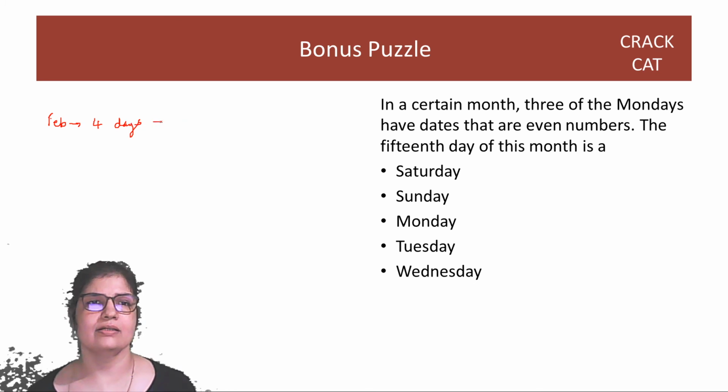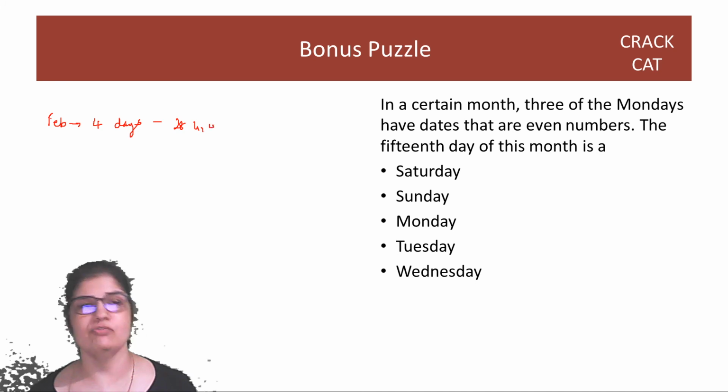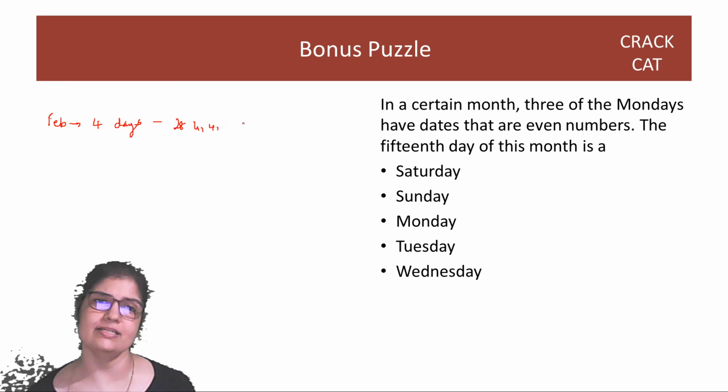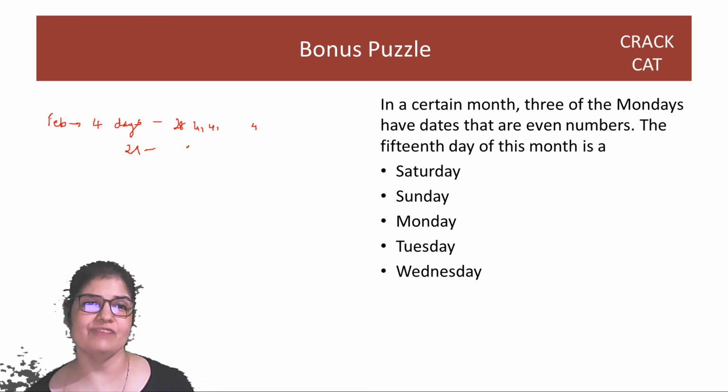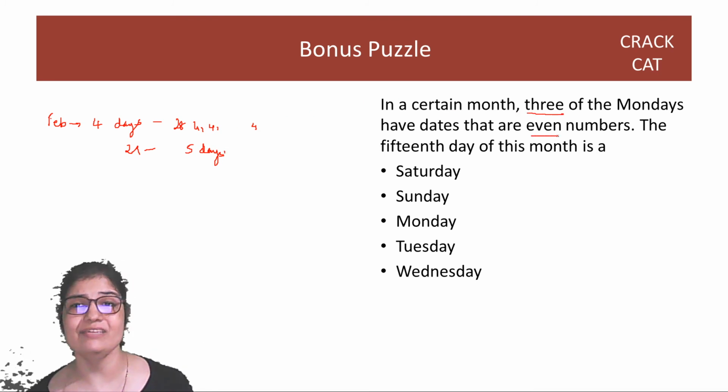Even with February's 28 days, you have 4 Mondays, 4 Tuesdays, 4 Wednesdays, still 4 Sundays. When it has 29 days, one of them has 5. So what is this 3-day concept?